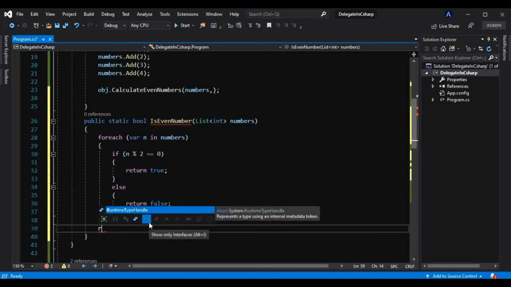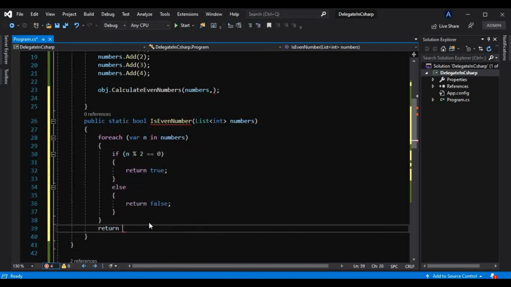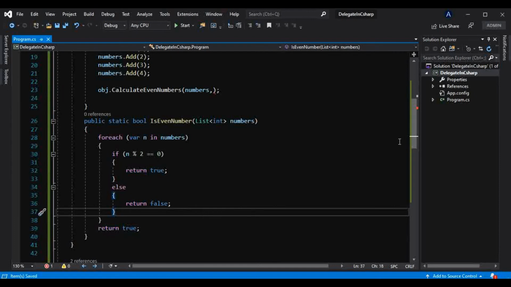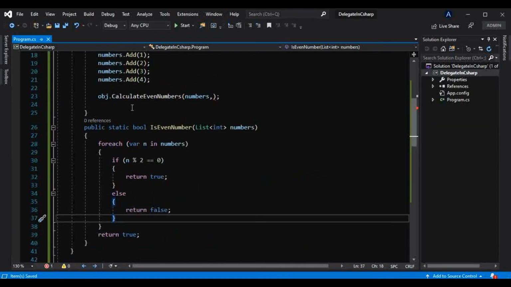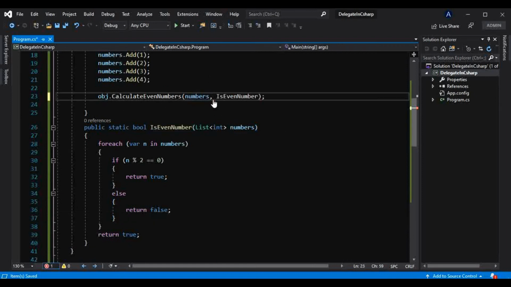And I will return true here. Now we have to change something here as well. That is, we have to pass that method name here, and that method expects this list. And we are providing one list here, that is this numbers, so we will pass that here.